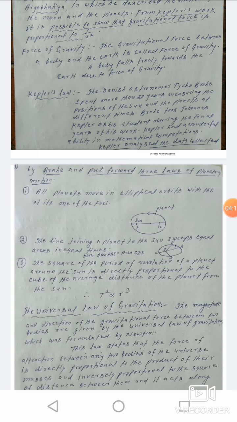This second law of Kepler is also known as the law of area. So the line joining a planet to the sun sweeps out equal areas in equal intervals of time.